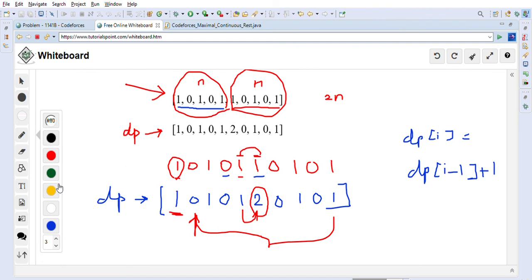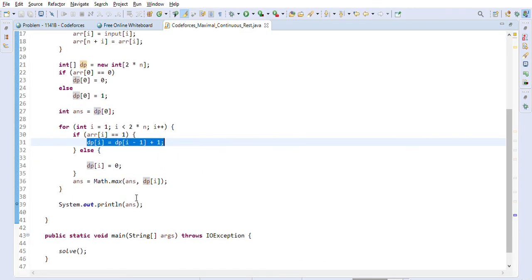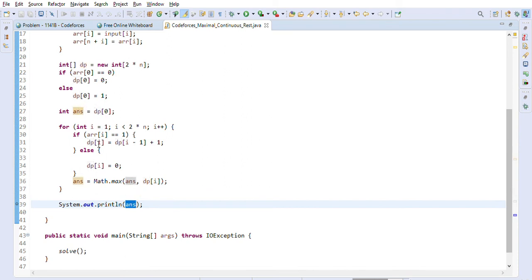So as you can see here, this value is 1, because we added 0 plus 1. Now again when 1 comes, then 1 plus 1 we have to add, then it becomes 2, as I've shown you here. So this is what we are doing, and then at the end we will just return the maximum value that we have found. So that is the maximum amount of rest he can get.